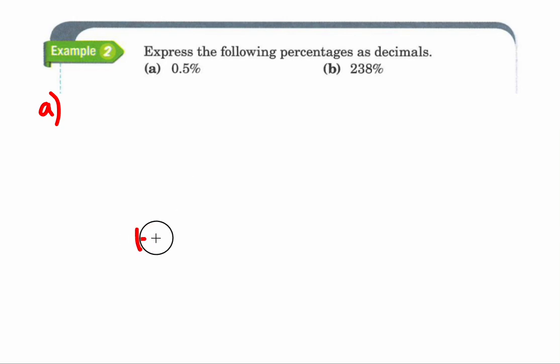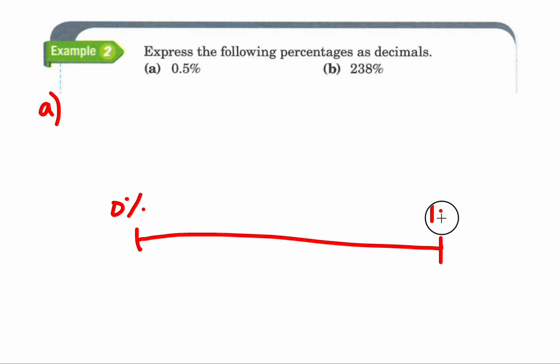All right, let's move on to example 2. Now they are giving us percents and we have to change them into decimals. So we're kind of working backwards now. For this first problem, you're probably like, wait a minute, there's already a decimal in there. Are we done? No. This is just a really small percent, okay? So remember, we have on our scale 0% to 100%, and obviously there's more going this way.